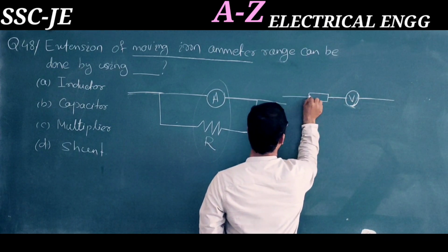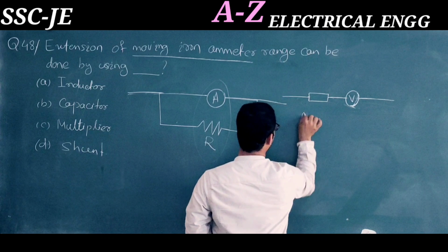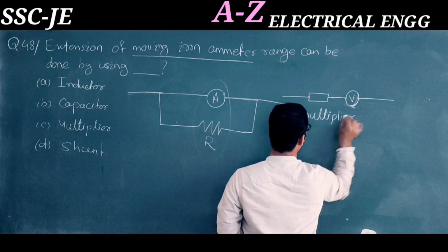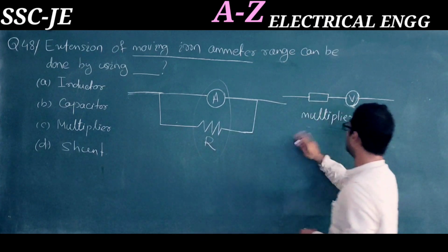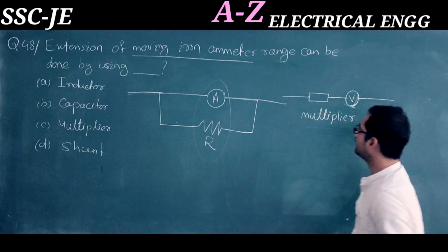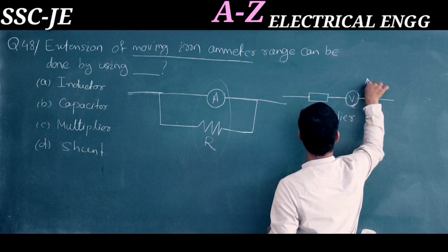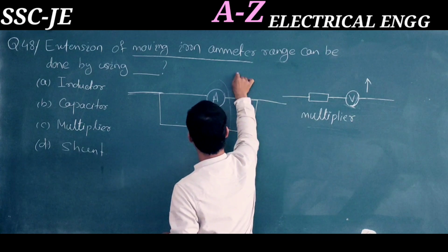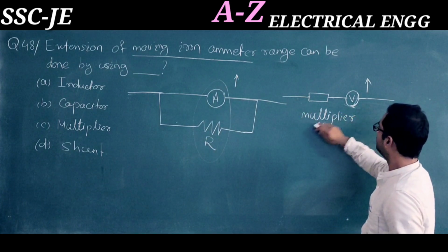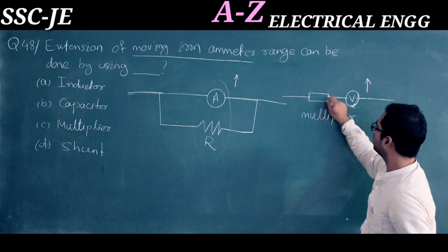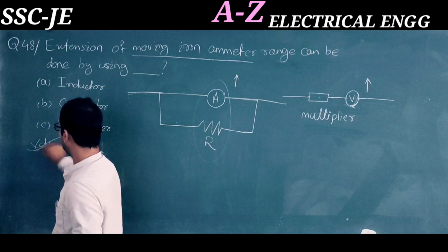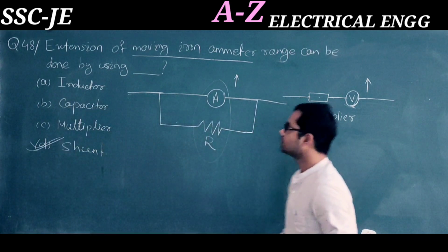You have to connect a resistor called a multiplier in series with the voltmeter, and then the voltmeter range increases. To increase the ammeter range you connect a resistor in parallel, and for the voltmeter you connect a multiplier in series. So the correct answer is D, shunt. Moving to the next question.